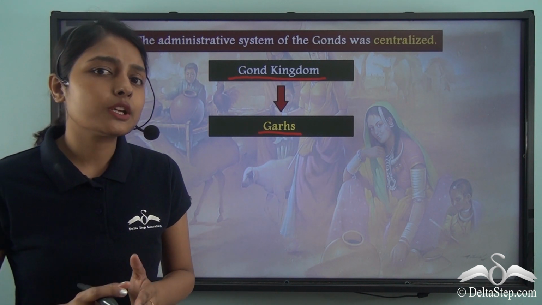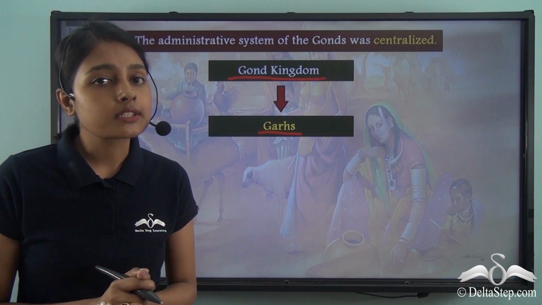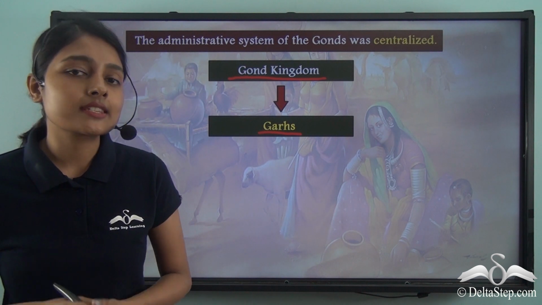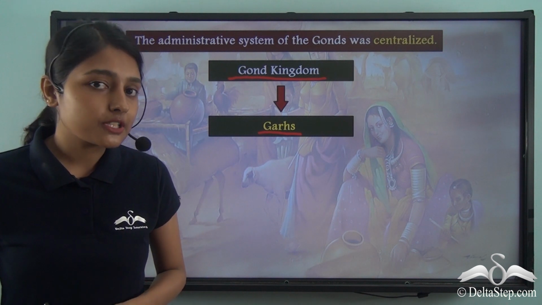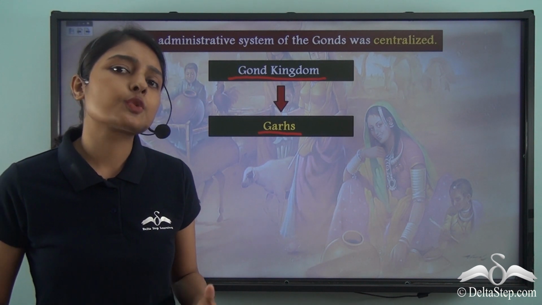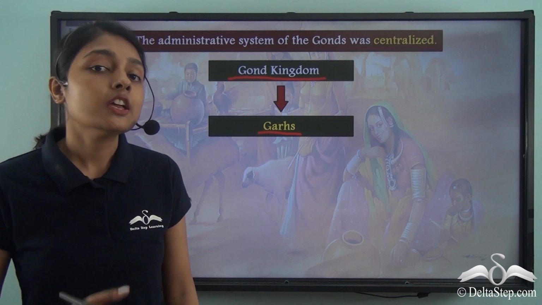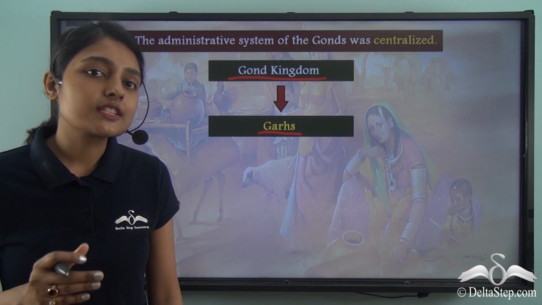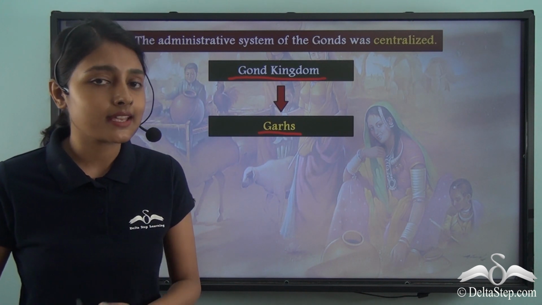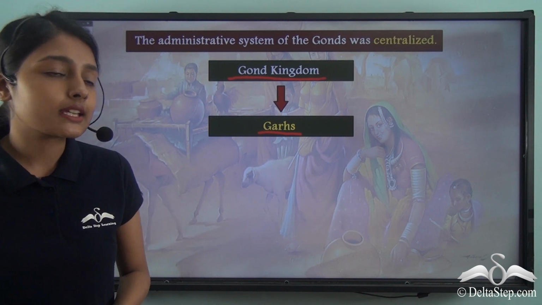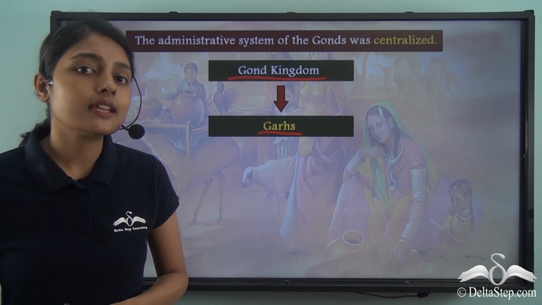Now you must be familiar with this system. India is a country which is the larger unit, and inside it we have several states. Why do we have this division of states? This is for the purpose of administration, because had there been just one nation which is so huge in size, administration could not have been done very smoothly and efficiently, which is why the country is divided into several smaller units that are known as states. Similarly, the Gond kingdom was also divided into several smaller units that were known as the Gars.